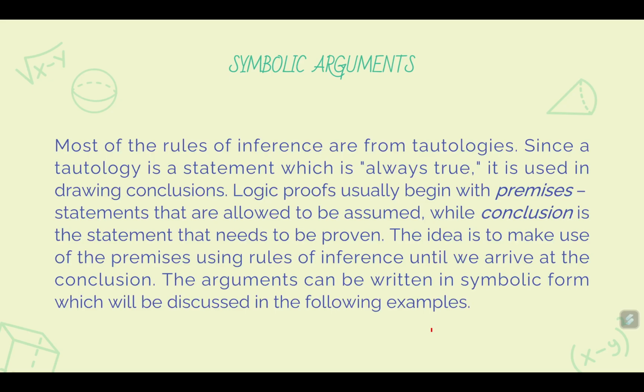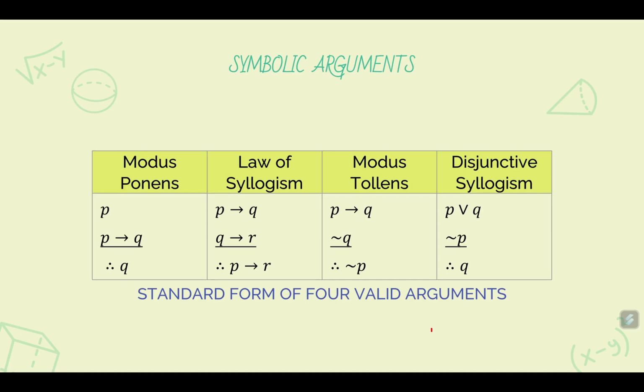Most of the rules of inference are from tautologies. Since a tautology is a statement which is always true, it is used in drawing conclusions. Logic proofs usually begin with premises or assumptions, statements that are allowed to be assumed, while the conclusion is the statement that needs to be proven. The idea is to make use of the premises using rules of inference until we arrive at the desired conclusion. The arguments can be written in symbolic form, which will be discussed in the following examples.